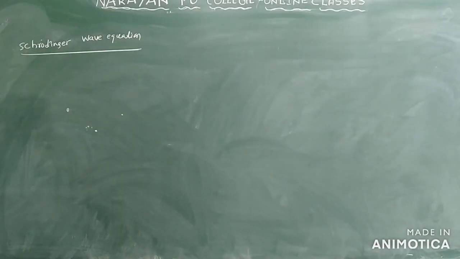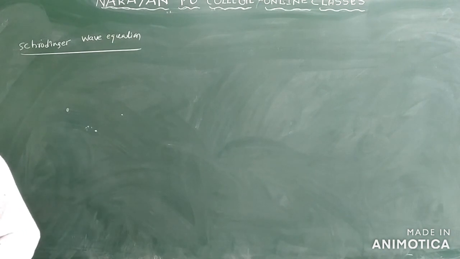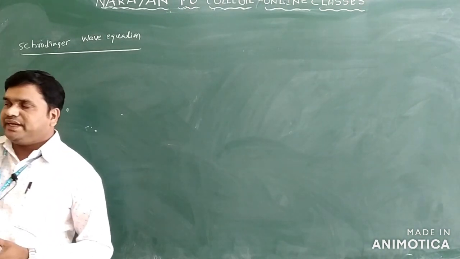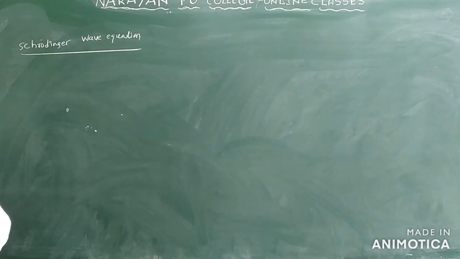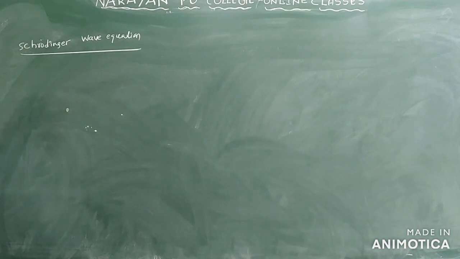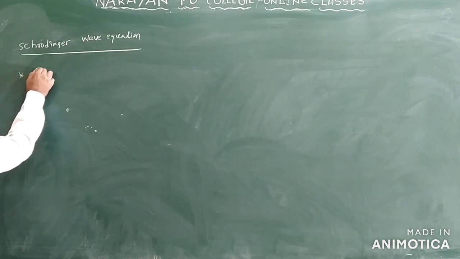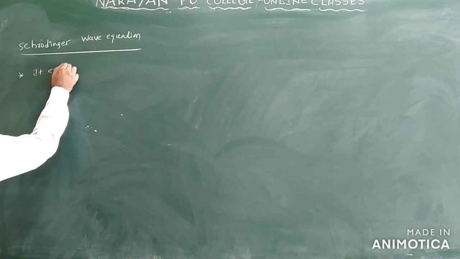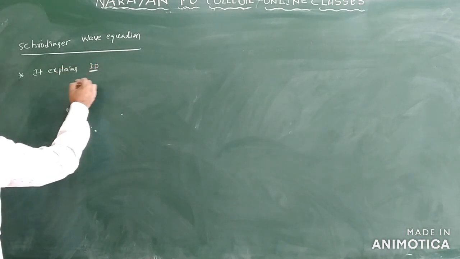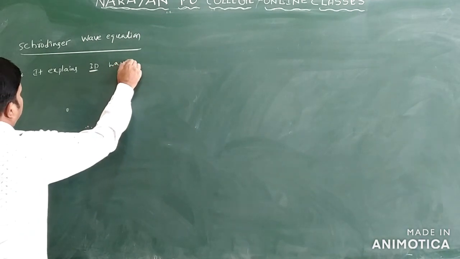So the next concept is Schrodinger wave equation only. What is the use of this Schrodinger equation? It explains the three-dimensional wave nature of the electrons only. It explains mainly what? Three-dimensional wave nature of the electrons. 3D, I am writing here, three-dimensional wave nature of electrons.